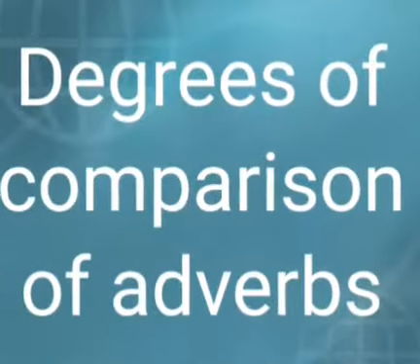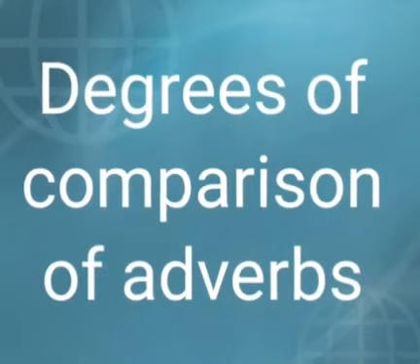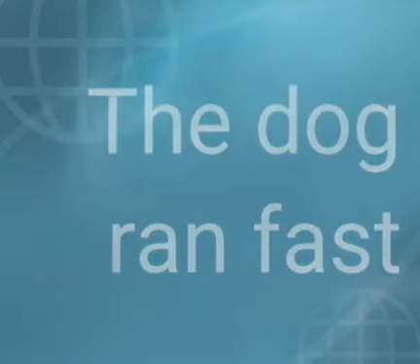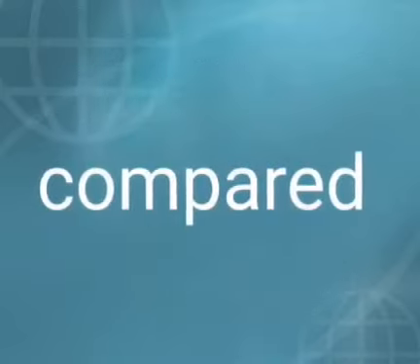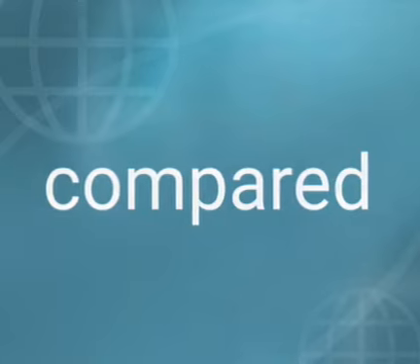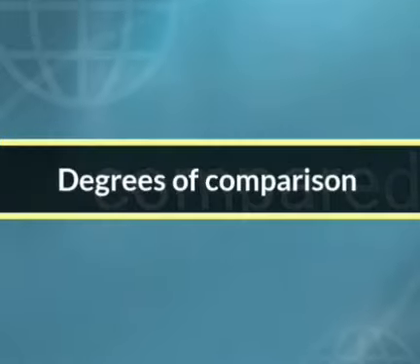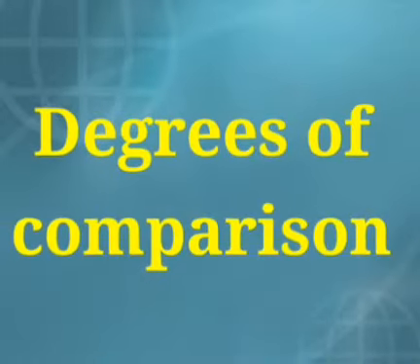Now let's look at one more way in which we describe an action. The degrees of comparison of adverbs. The dog ran fast. The horse ran faster. The cheetah ran the fastest. Here we see the dog, horse and cheetah are compared for their speed in running. So they are called the degrees of comparison.